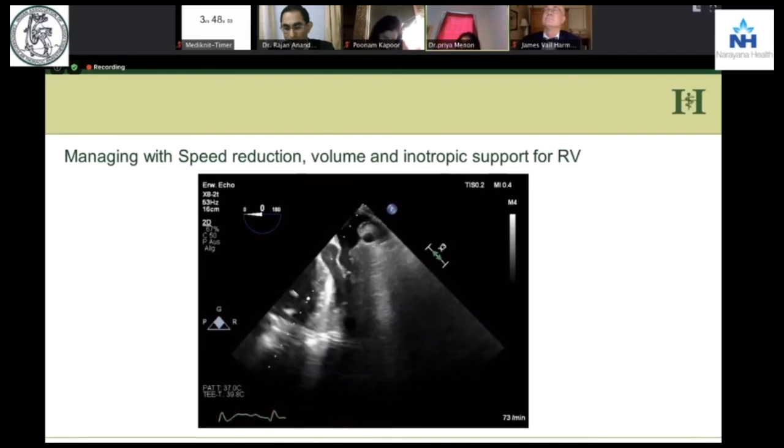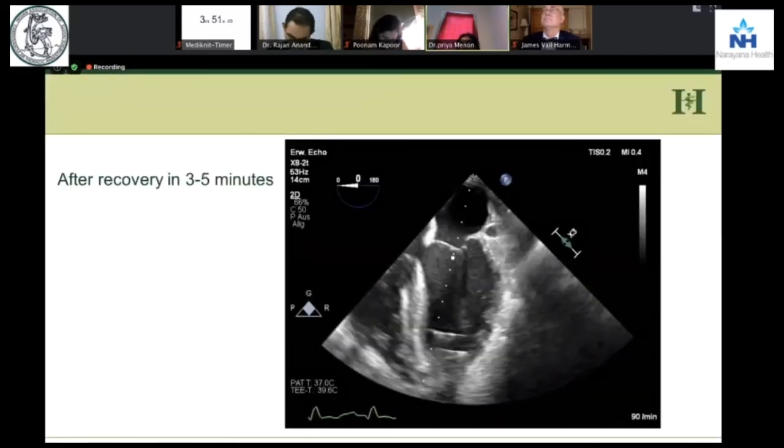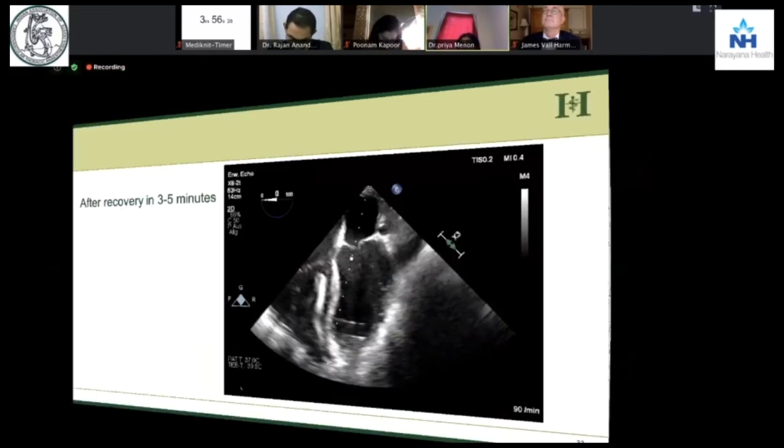And then within 3 to 5 minutes, we see that the LV starts recovering. So this was volume depletion.